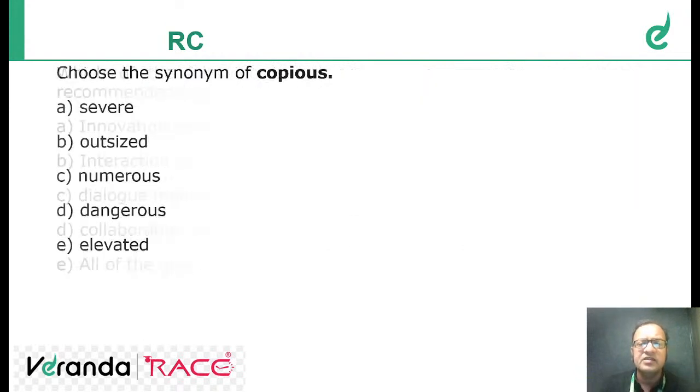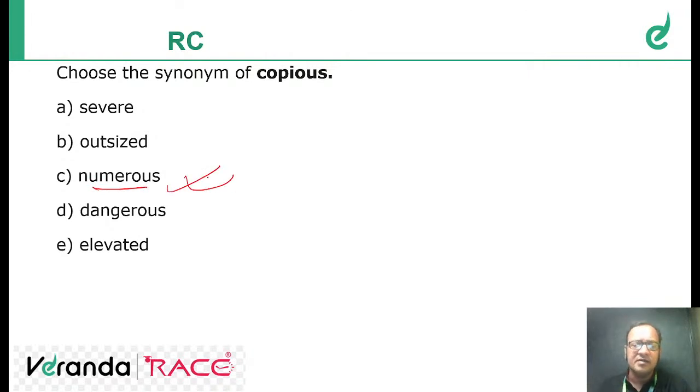Okay. Next thing, copious means many, I said, right? So numerous. Numerous is the correct answer. Numerous means many, a large number. Okay. Elevated means which is raised from a normal standard to a different standard. Elevated.